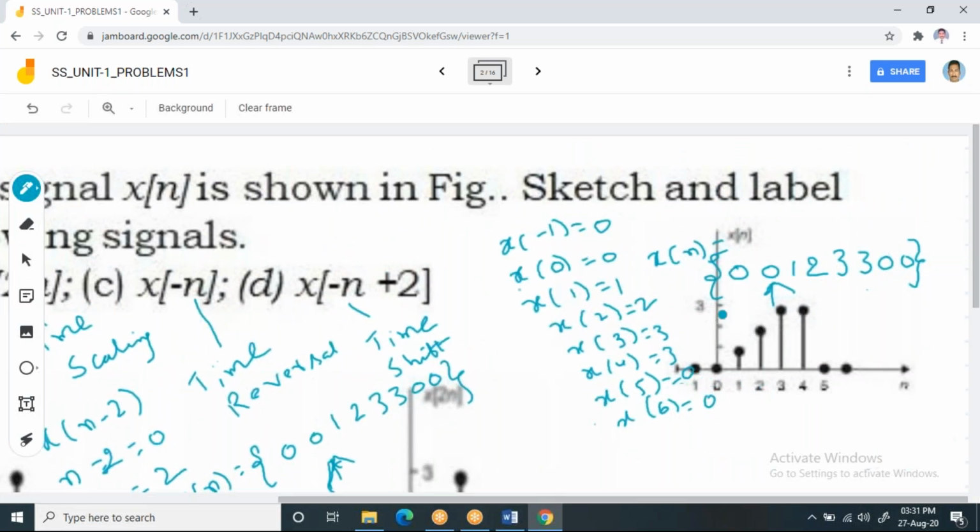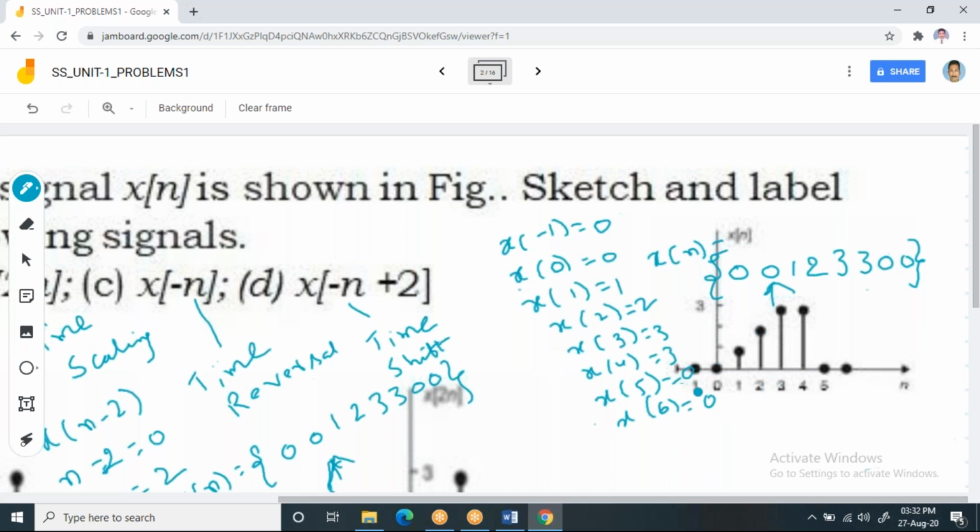Now the waveform starts for x of n, it starts at minus 1 and ends at 6. Now you want to shift this waveform towards right by 2 samples. The moment you shift this towards right by 2 samples, this minus 1 will come to the location for 1, and assume that at the bottom we have the wheels for this waveform, assuming it like that.